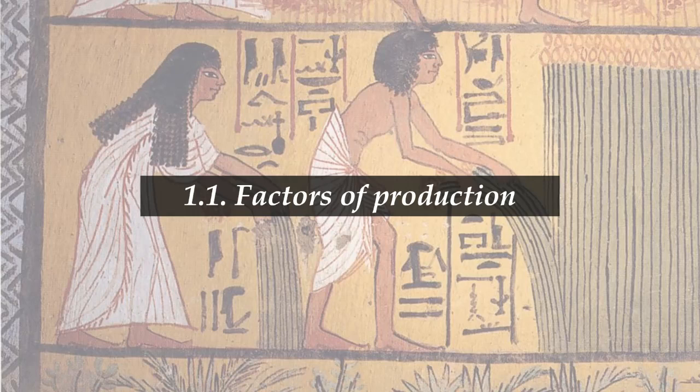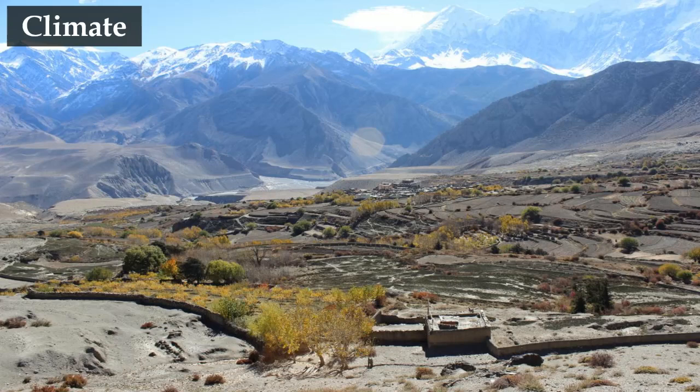So the resources needed. First, we need natural resources, physical factors. First, the climate. In order to carry out these economic activities, we need a proper climate. This, for example, is a field of agriculture in Tibet.